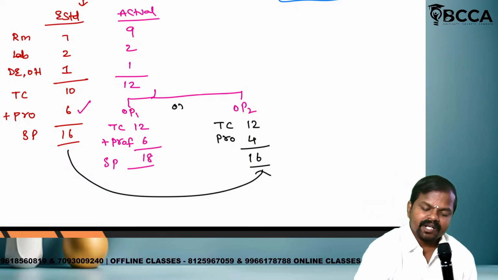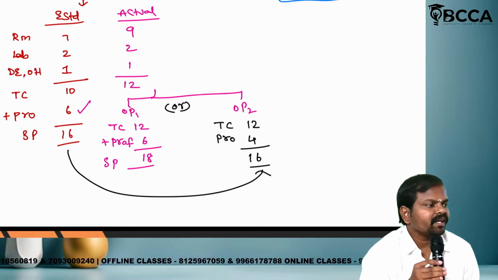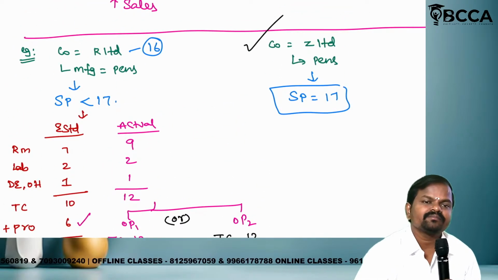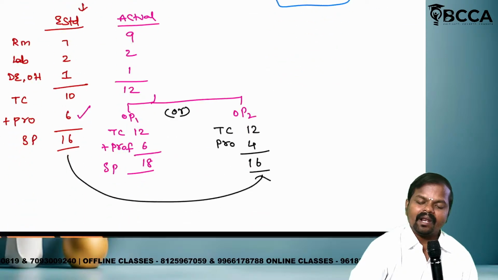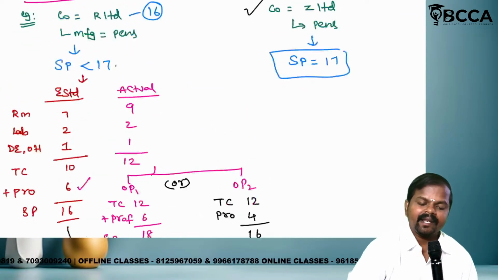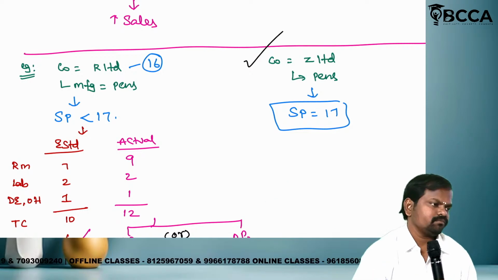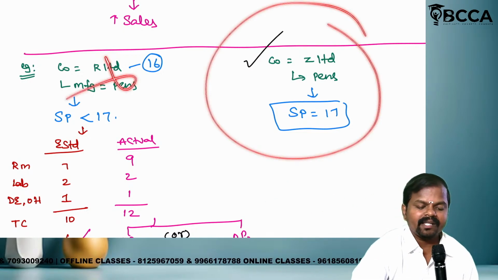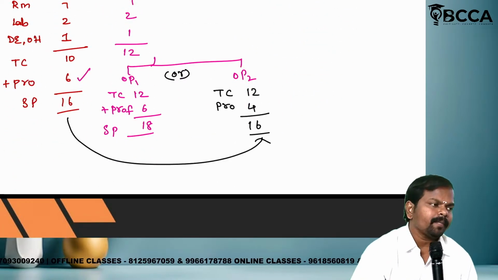Which option is best, option 1 or option 2? Option 2 only. If you go for option 1, the competitor is going to be strong. Why? We are offering 18, and the competitor is offering 17. Our customers will also jump and consume the competitor's product rather than our product. Then which option should be preferable?